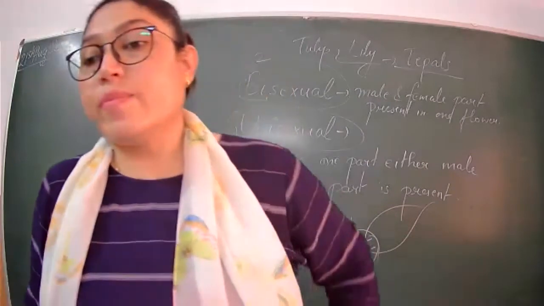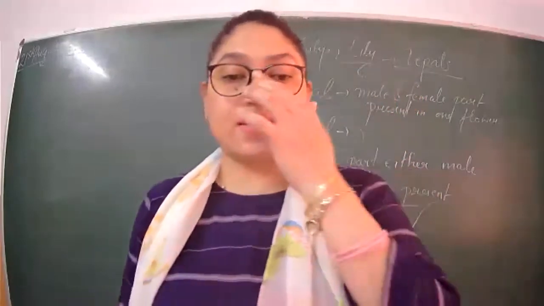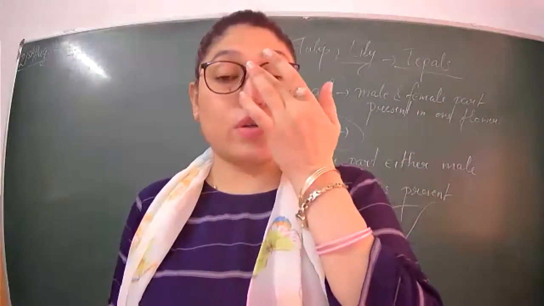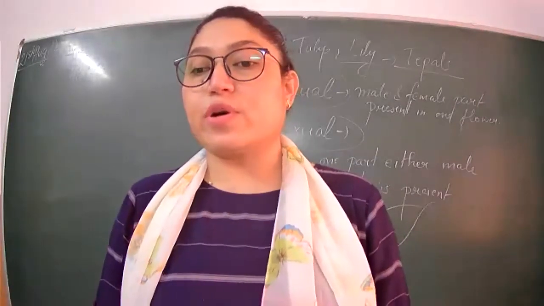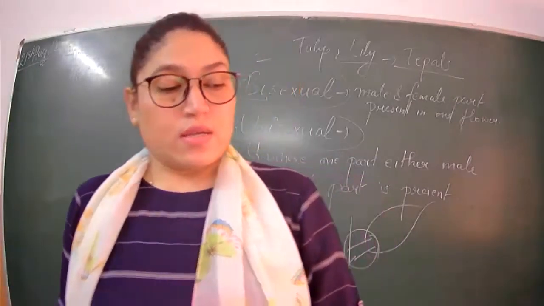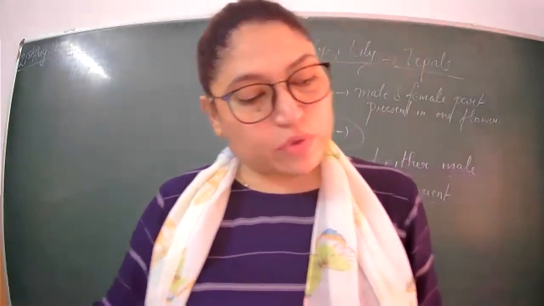Cactus stem prepares food by photosynthesis. Yes, so you can write the exception also. Fourth point: the cactus stem makes food for the plant by the process of photosynthesis. Clear? Then tell me the fifth question.